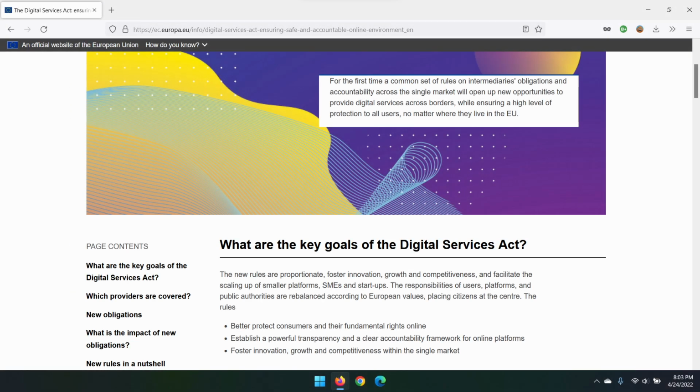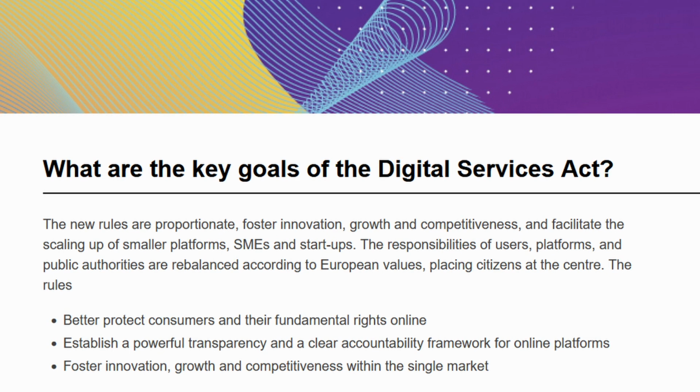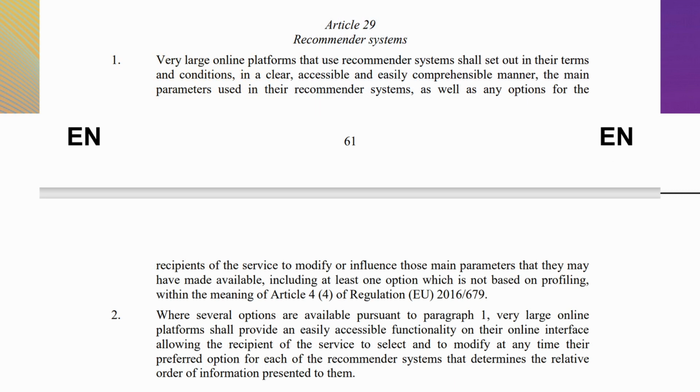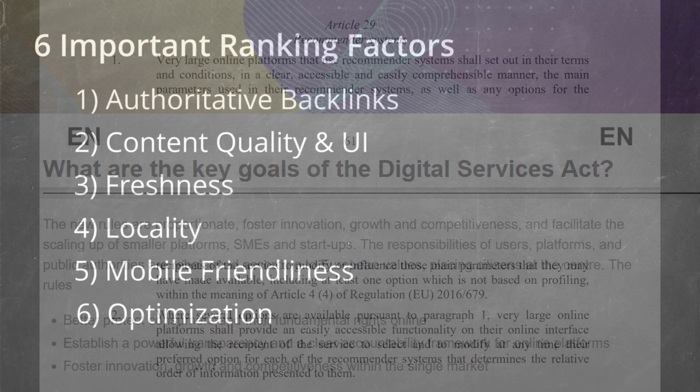In timely news, the EU recently finalized its Digital Services Act on April 23, 2022, which will require very large online platforms to explain their recommender systems under Article 29. The law will go into effect in 2024.